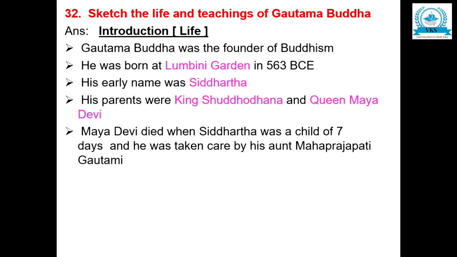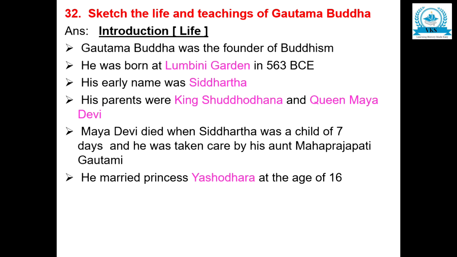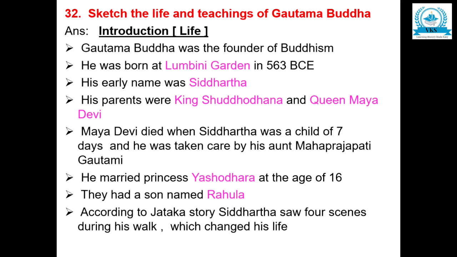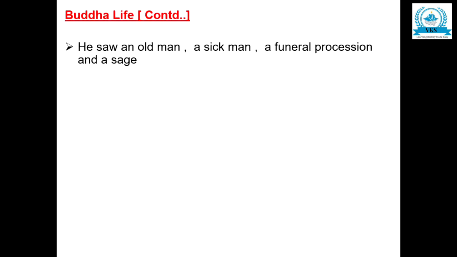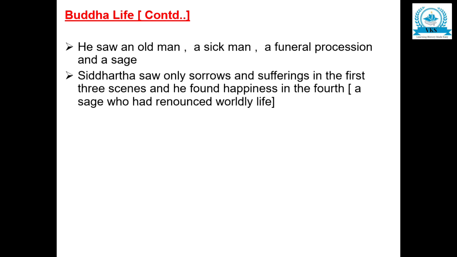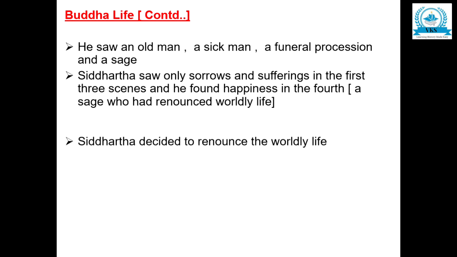Maya Devi died when Siddhartha was a child of 7 days, and he was taken care of by his aunt Mahaprajapati Gautami. He married Princess Yashodhara at the age of 16. They had a son named Rahula. According to Jataka's story, Siddhartha saw 4 scenes during his walk which changed his life. He saw an old man, a sick man, a funeral procession, and a sage. Siddhartha saw only sorrows and suffering in the first 3 scenes, and he found happiness in the 4th, a sage who had renounced worldly life.